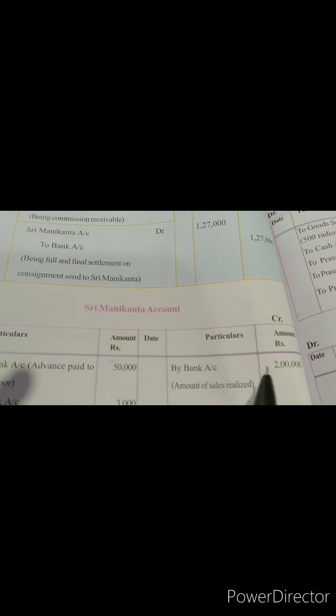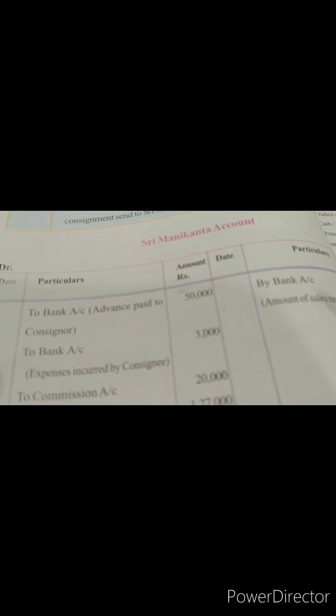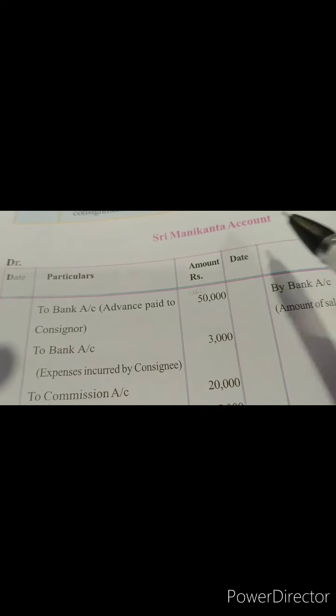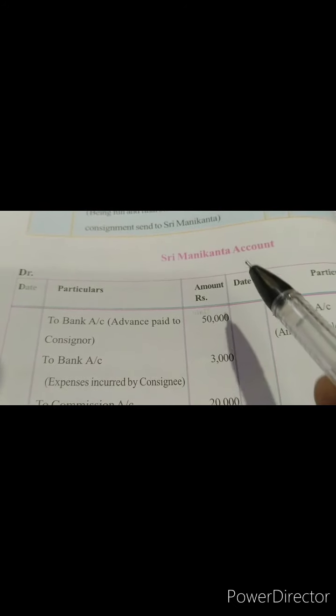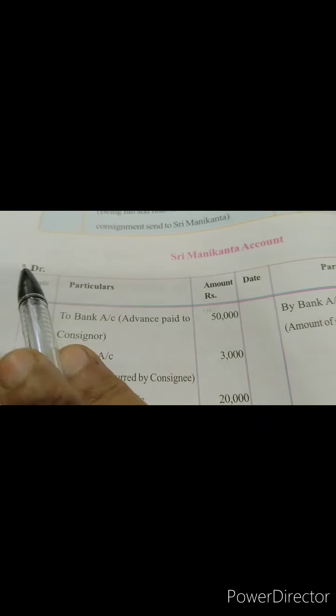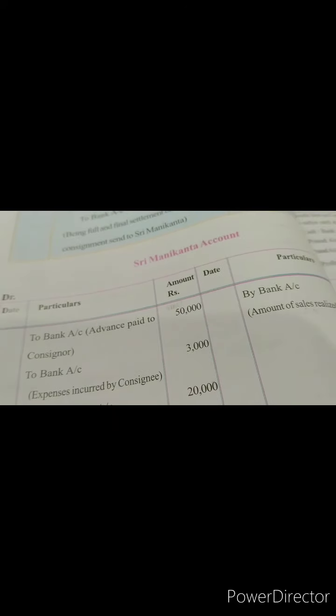All right. So now here sales made, we have written it on the credit side. As per the journal entries, you will just go on posting 2 lakhs. And once you solve some sums, dear students, it will be very easy. You will just go on writing on your own. Yes. So Sri Manikantha's account, that is consignor's account, is being made. Debit and credit side is put. Date, particulars, amount is put up.